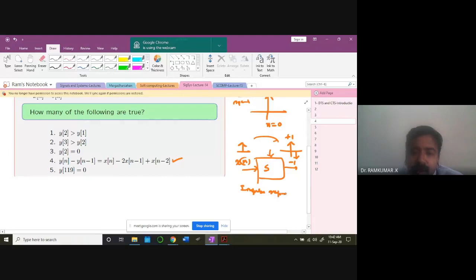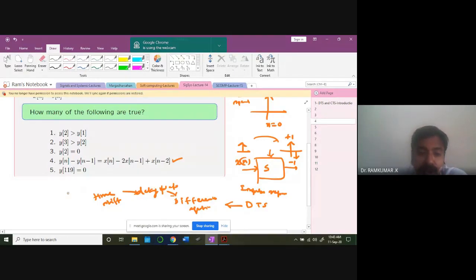Impulse response of what? A discrete time system. Discrete time system, how is it represented? It is represented by a difference equation. Difference equation, how can you mathematically model it using delay operators? What is delay? A time shift. Okay, so delay is more like a time shift. In the same manner, we can imagine continuous time systems also.